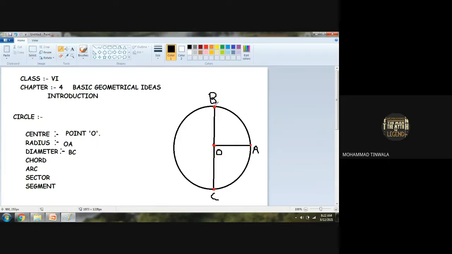Line BC is the diameter of the circle. Now, what is the radius? Can I say it is half of the diameter? Diameter divided by 2.